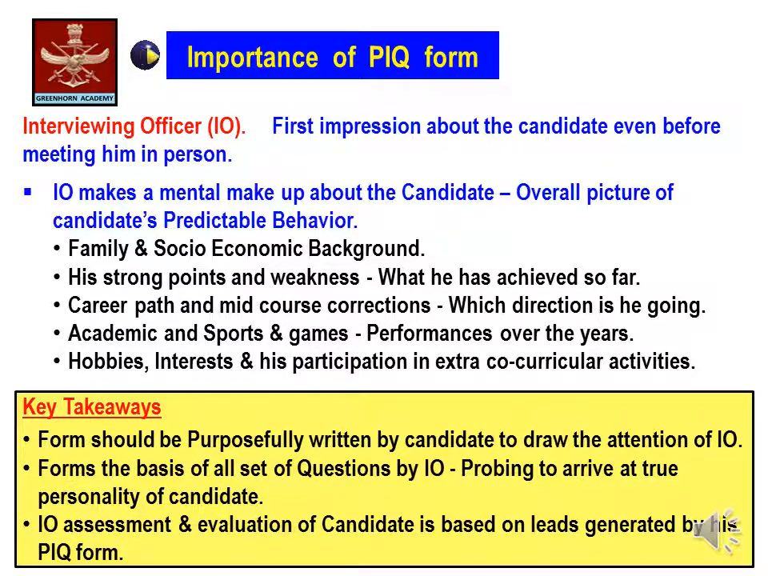The interviewing officer makes a mental makeup about the candidate, and he gets an overall picture of the candidate's predictable behavior in terms of his family and socio-economic background, what his strong points and weaknesses are, what he has achieved so far, his career path and mid-course correction, and which direction the candidate is going in life.